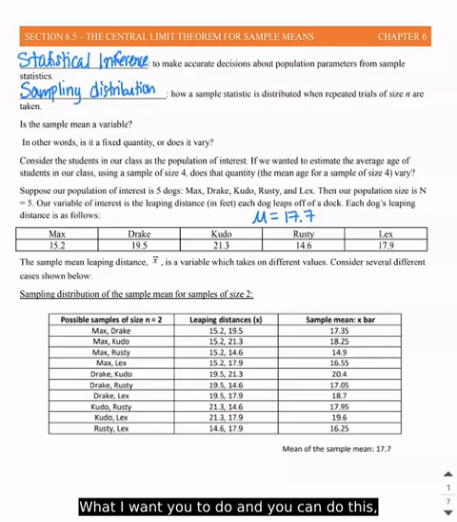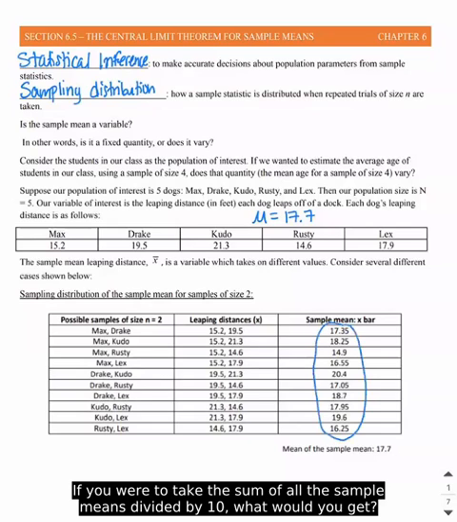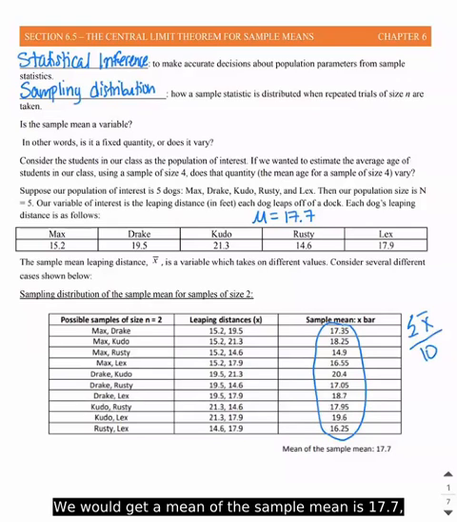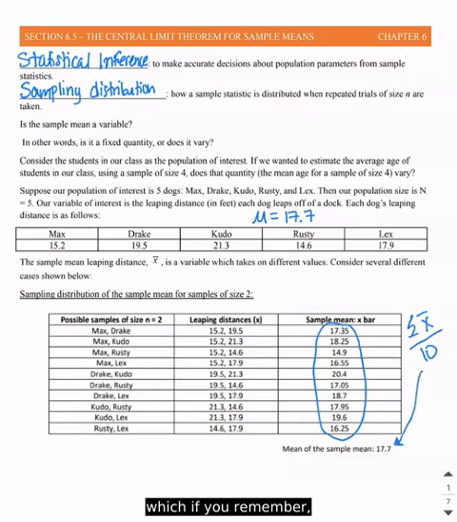So what I want you to do, and you can trust that it is, but if you were to add all of these up, so take the sum of all the sample means and divide by 10, what would you get? We would get a mean of the sample means of 17.7, which, if you remember, was the mean of the population. So that's for a sample size of 2.